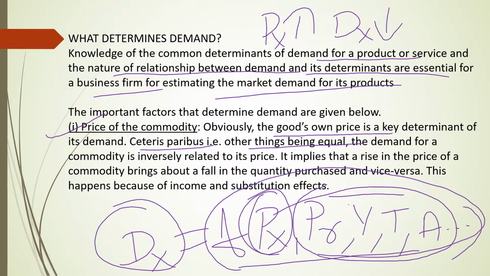If the price of X product increases, demand for X product decreases. That means there is an inverse relationship between the price of a product and the quantity demanded. It implies that a rise in the price of a commodity brings about a fall in the quantity purchased and vice versa. This happens because of the income and substitution effect.